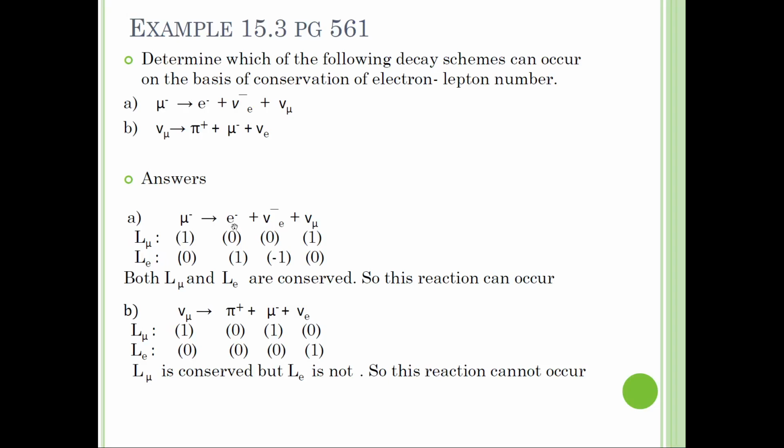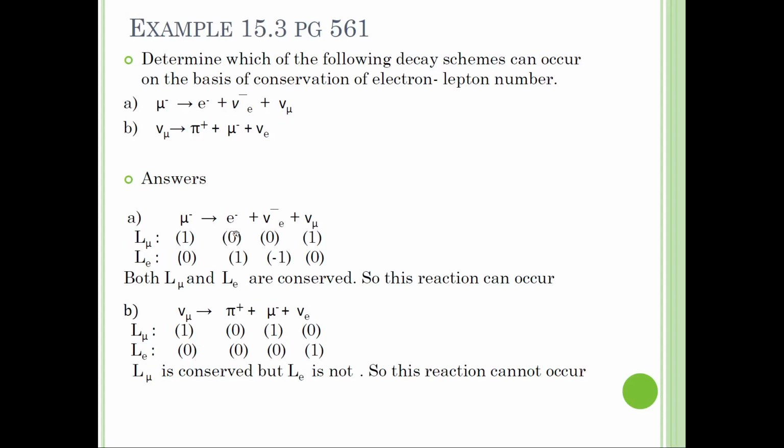This one is electron. Electron is based on electron lepton, but this one is based on mu lepton. So other than this law, it will be 0.